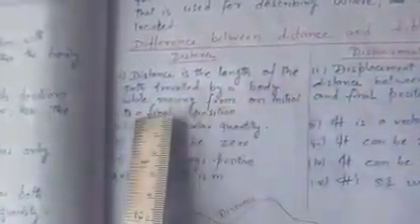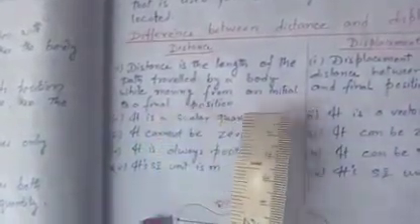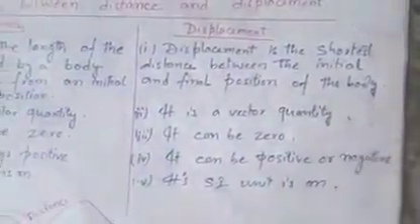Now the difference between distance and displacement. Distance is the length of the path traveled by the body while moving from an initial to the final position, as the red dotted line shows. Displacement is the shortest distance between the initial and final position of the body, the straight line.